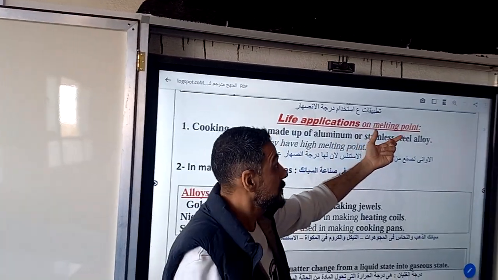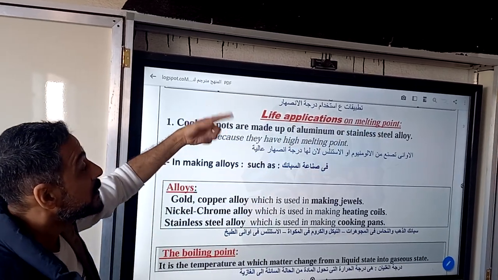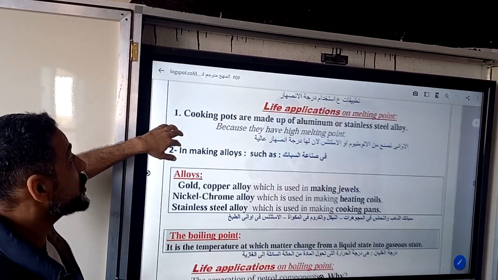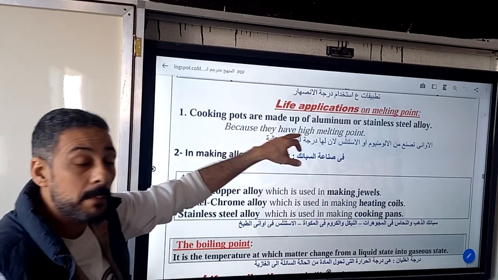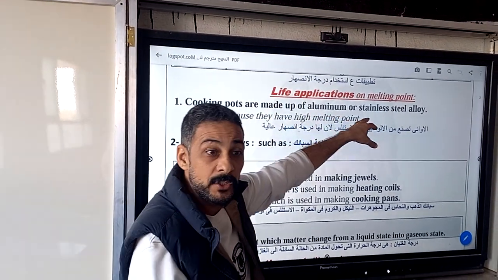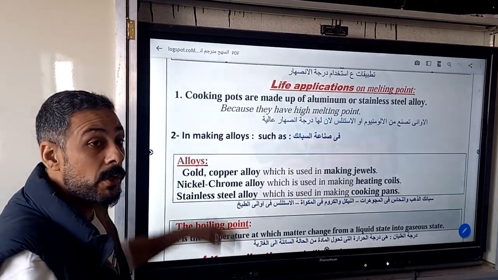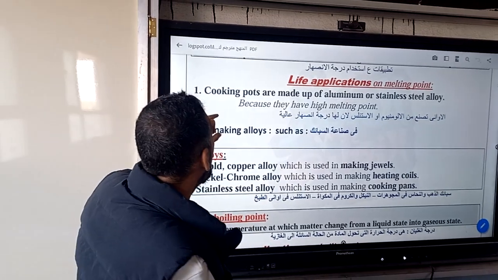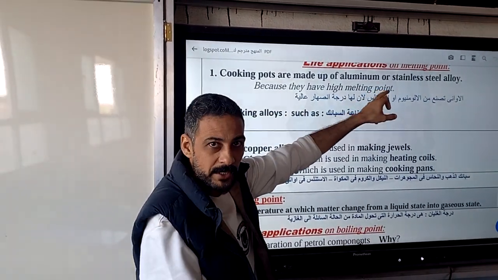We can also use it in our life applications, such as a cooking pan made of aluminum, because aluminum has a high melting point.